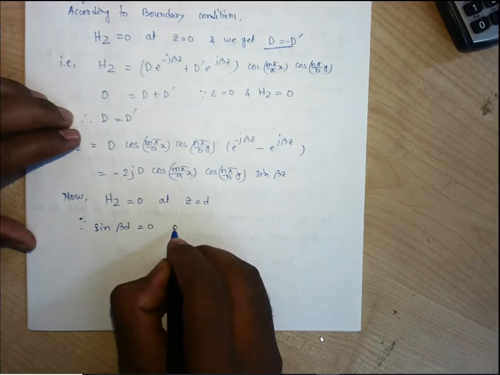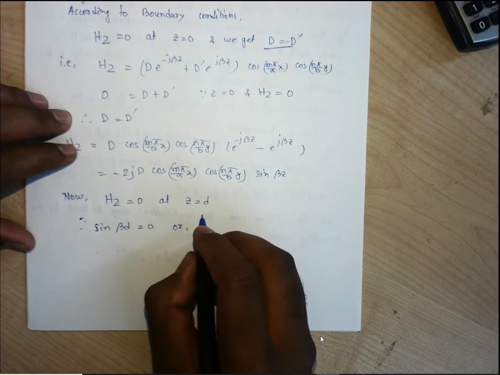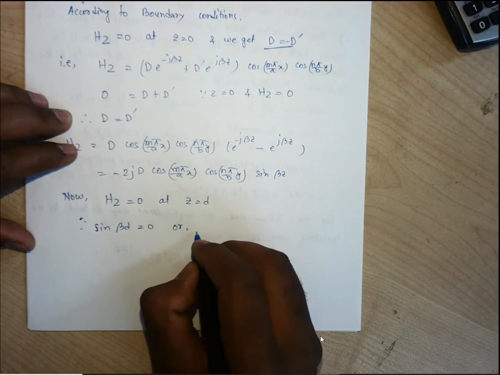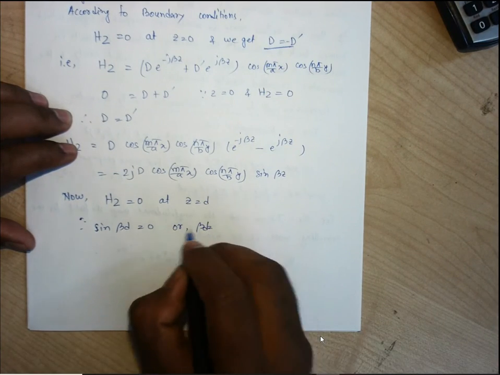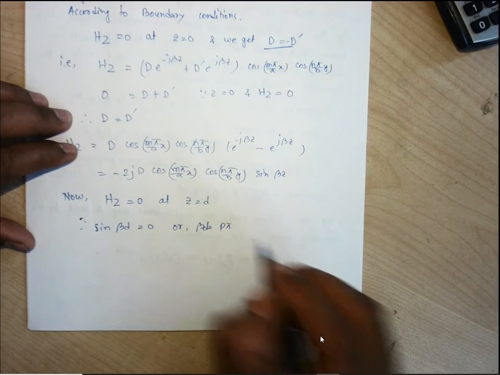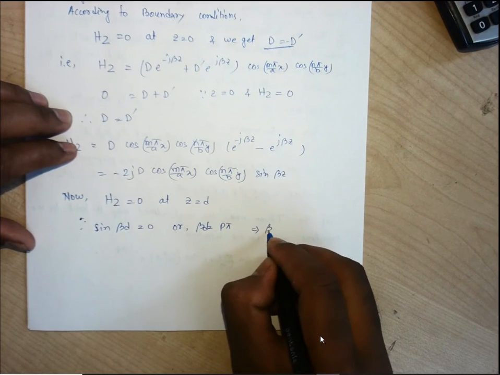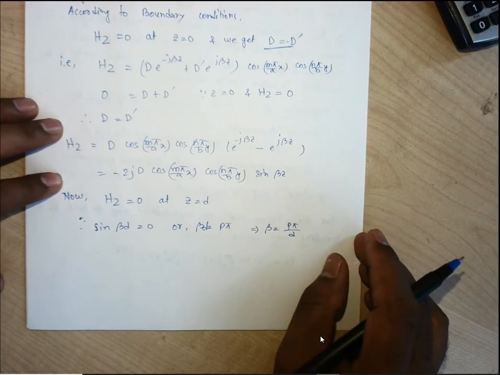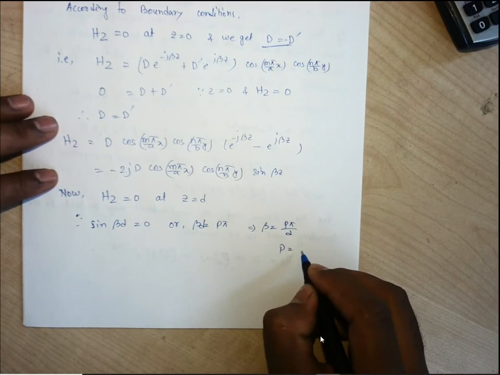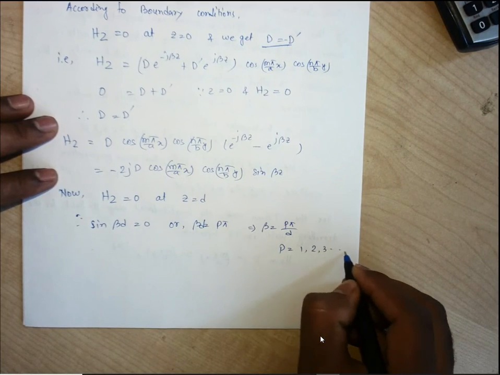So beta d is equal to p pi, some constant p. So what is this beta? Beta is p pi by d. And p is a constant: 1, 2, 3 like this.